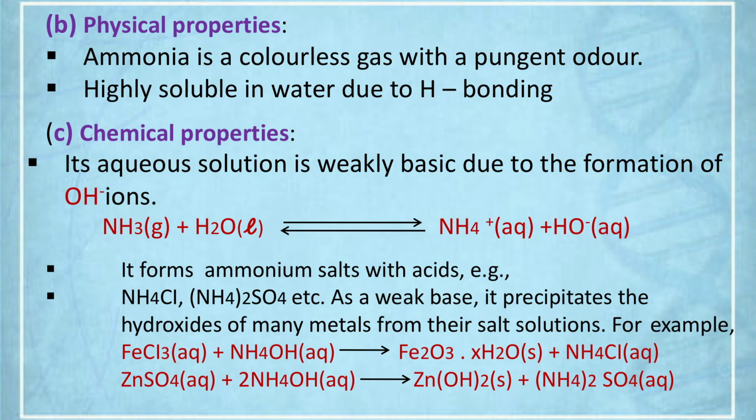The examples are displayed on your TV screen. Let's have a look. It forms a complex with cupric cation to form tetraamminecopper(II) ion. It also forms a complex with AgCl. You know, AgCl is a white precipitate but dissolves in ammonia. Why? Due to formation of this complex, diamminesilver(I) chloride. The IUPAC name is diamminesilver(I) chloride. So it has complex forming ability. That means it acts as a Lewis base or acts as a ligand due to presence of the lone pair of electrons on the nitrogen atom.